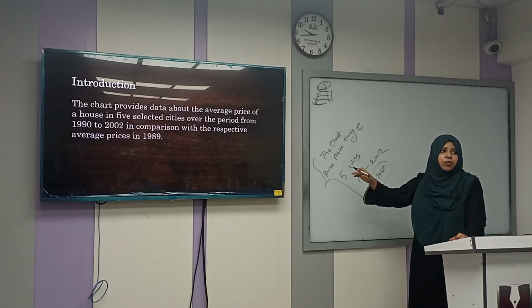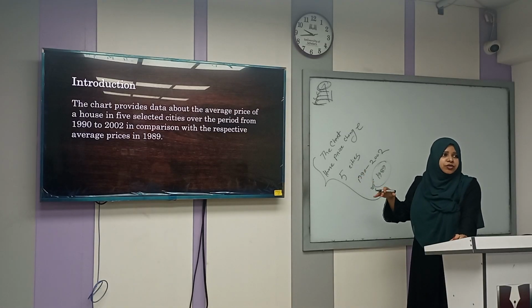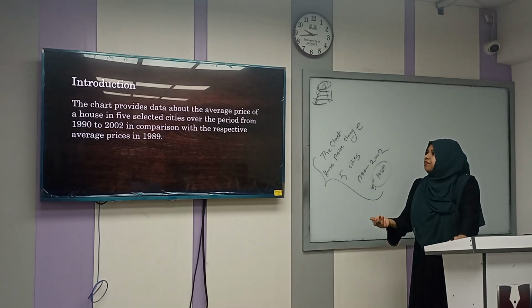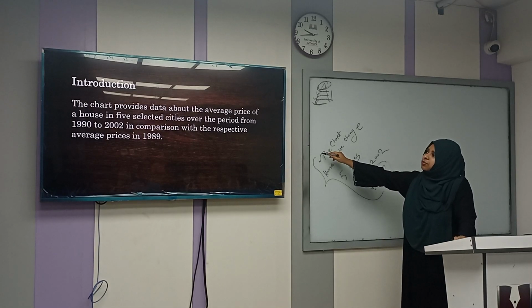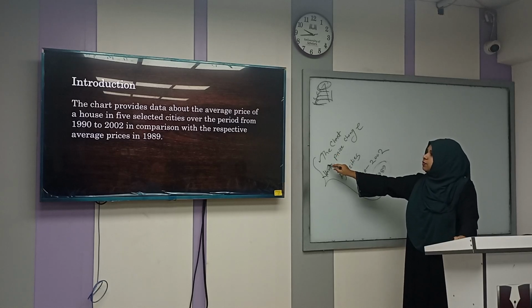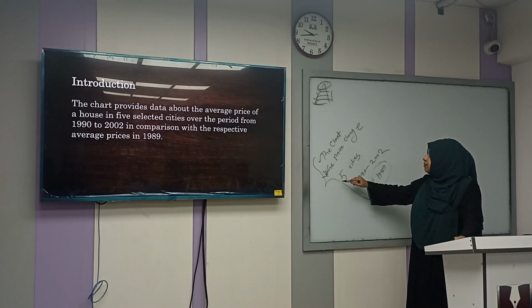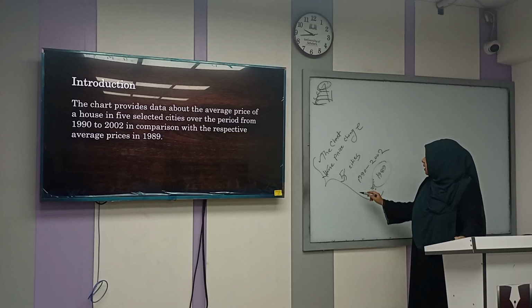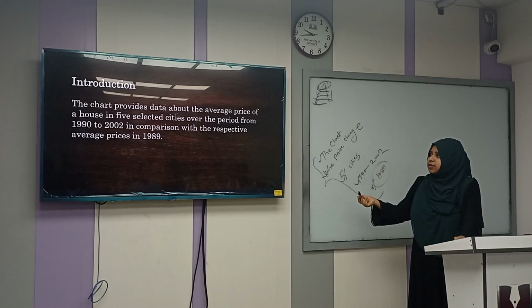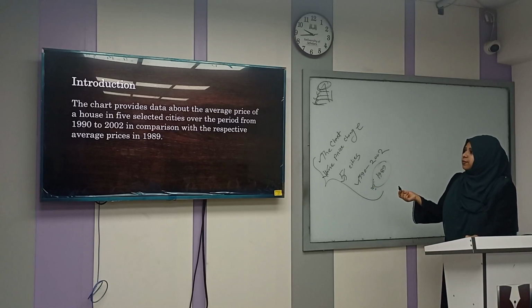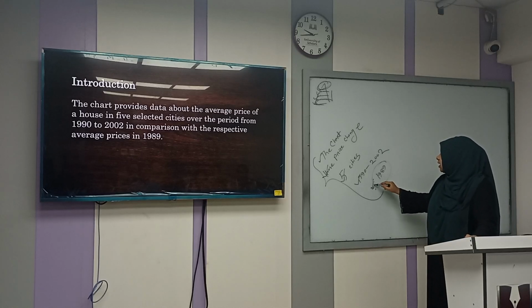If you skip 1 or 2, then this is not your proper introduction. You have to say what you have in your hand. Okay. So first it was the chart. The chart provides data about the average house price. So it's also there in 5 selected cities over the period from 1990 to 2002 in comparison with the respective average house prices in 1989.